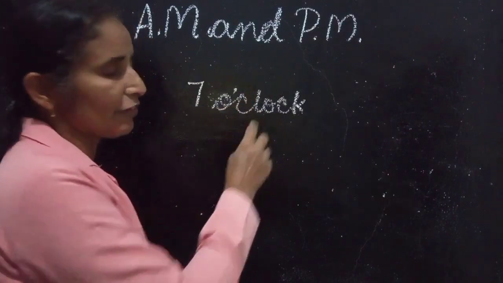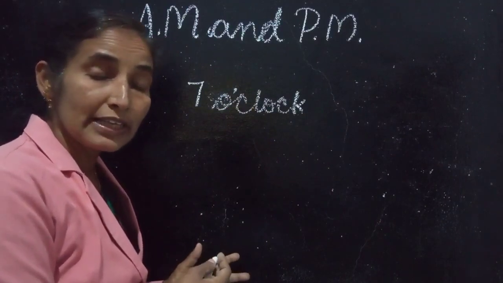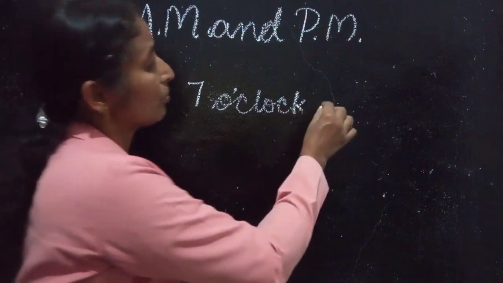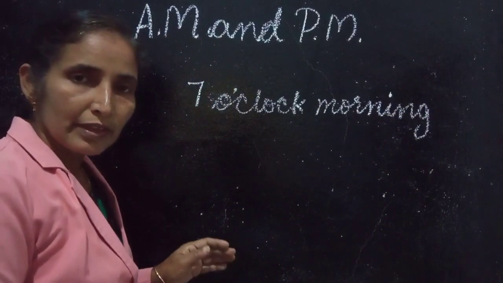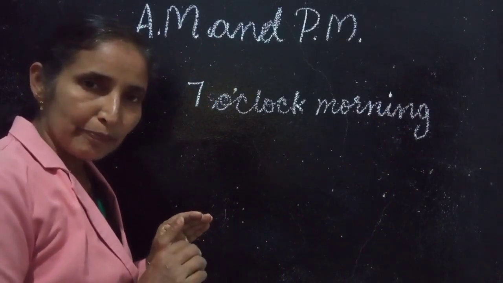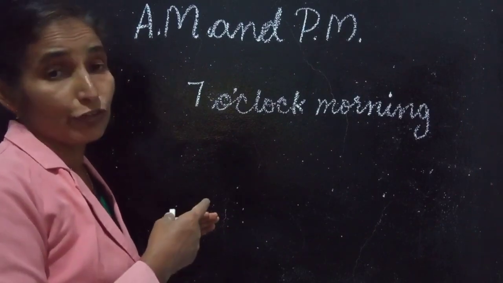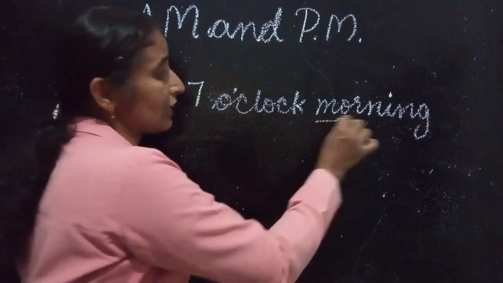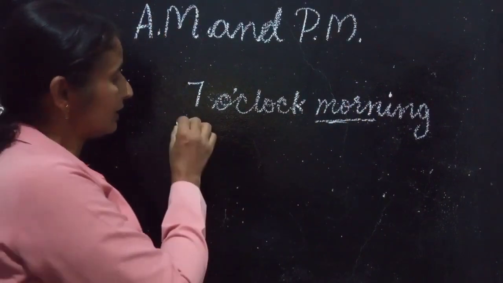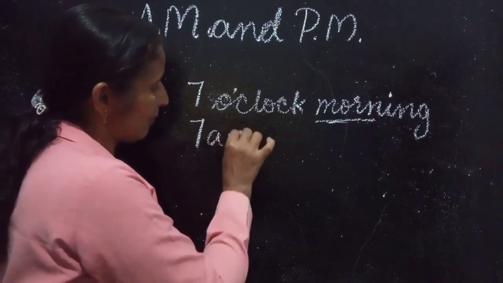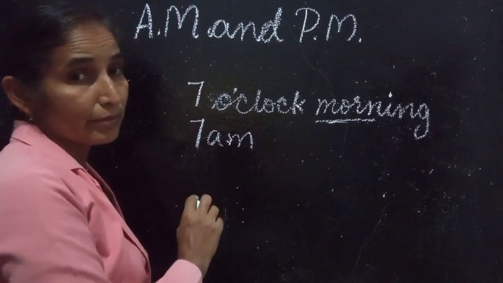You are getting up at 7 o'clock in the morning. Is it AM or PM? How will you write 7 o'clock morning? AM begins from 12 midnight and ends at 12 noon. So this morning time is what? AM. So it is 7 AM. 7 anti-meridian. Okay?